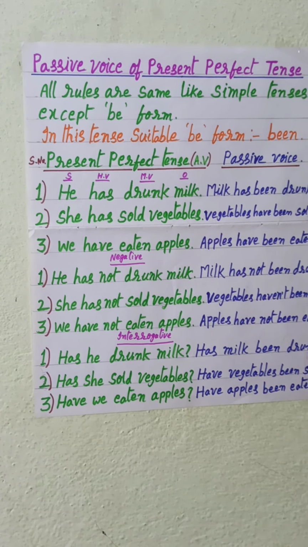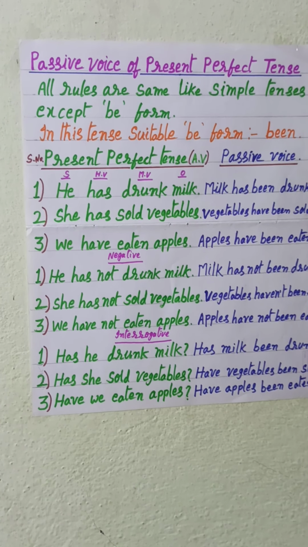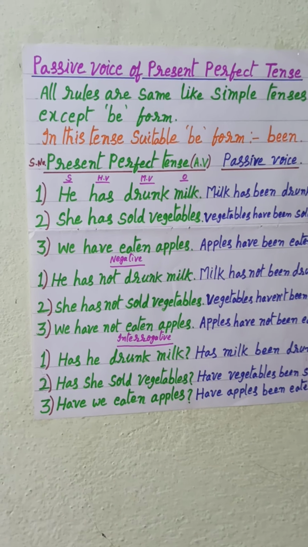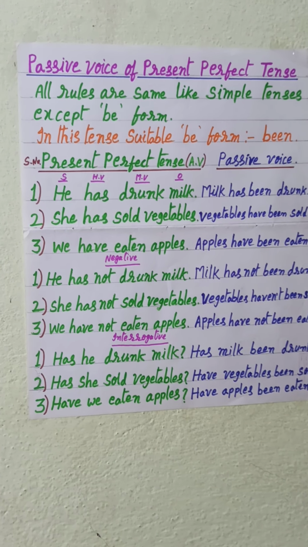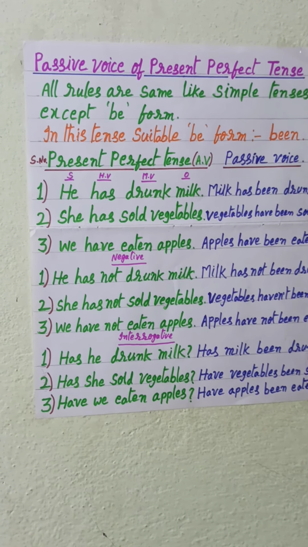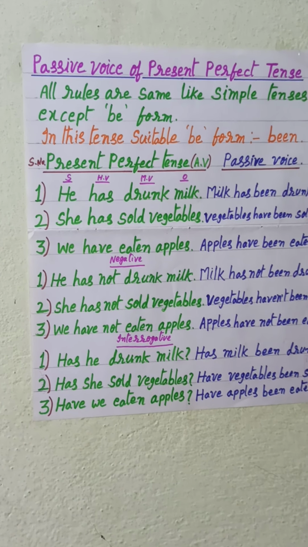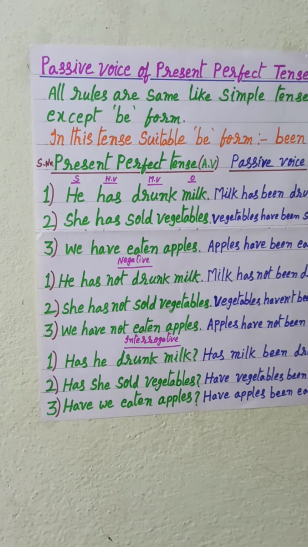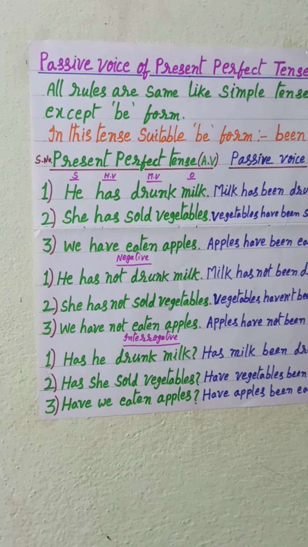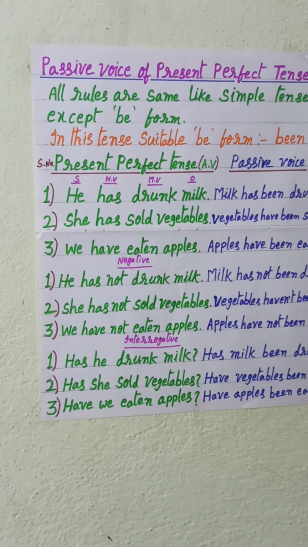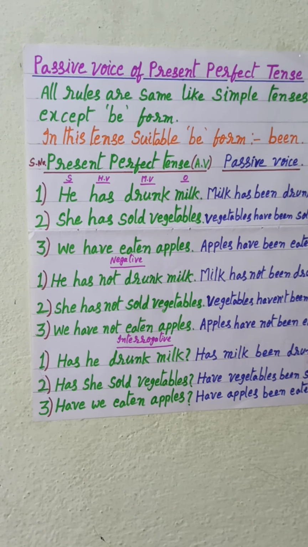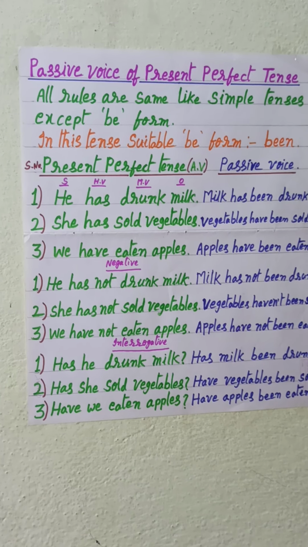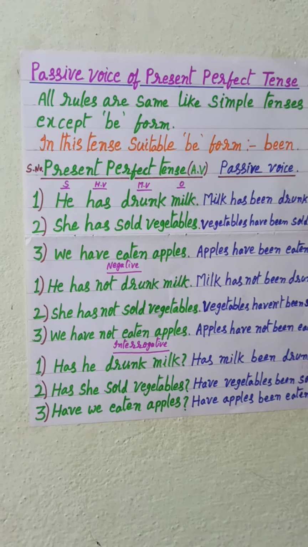All rules are the same as simple tenses except the be form. In this tense, the suitable be form is been, B-E-E-N, been. Here, this tense means present perfect tense.